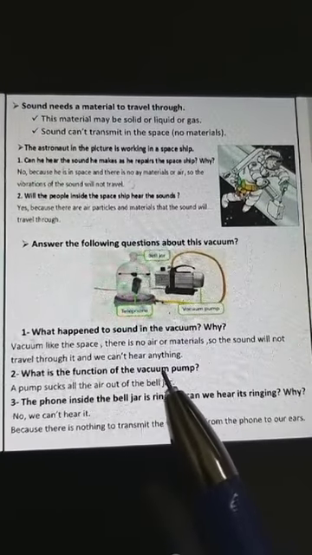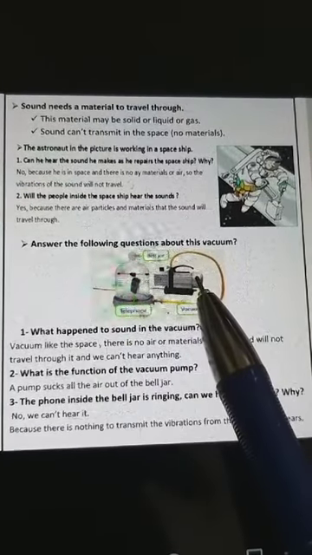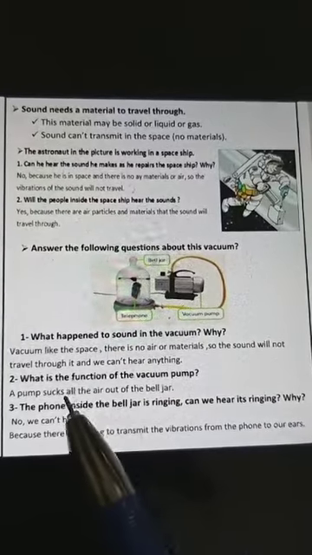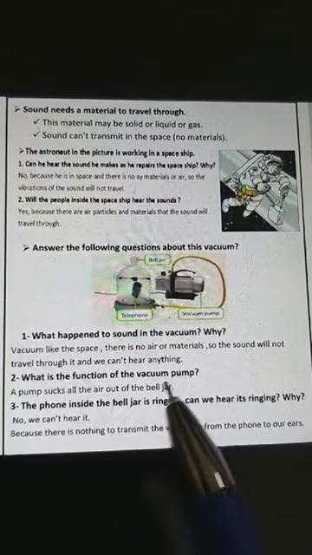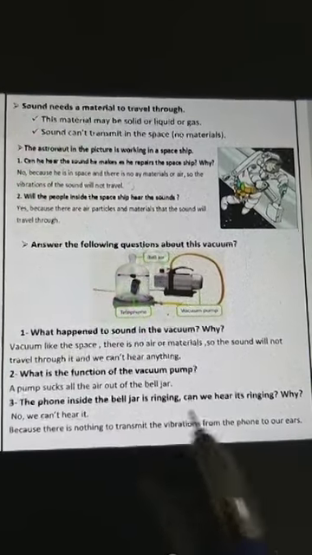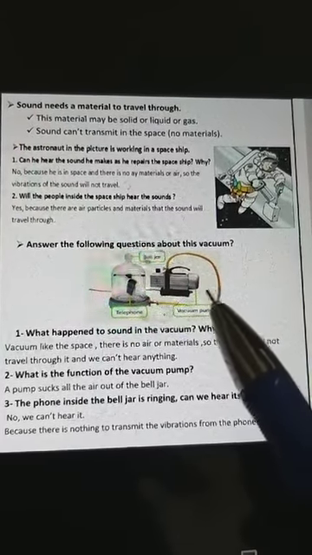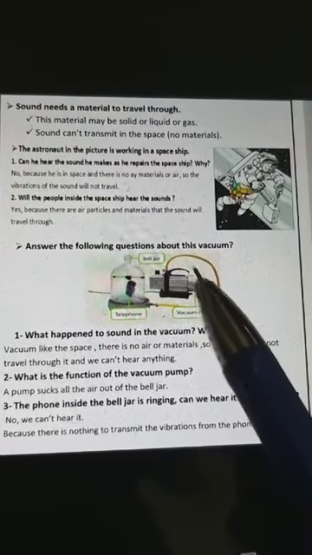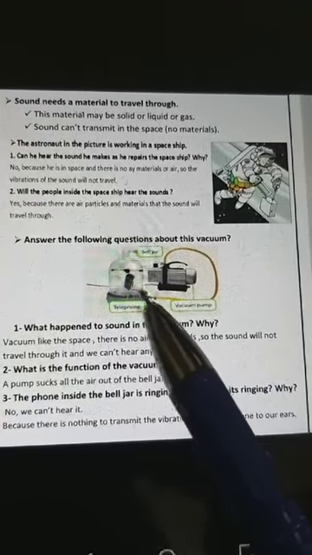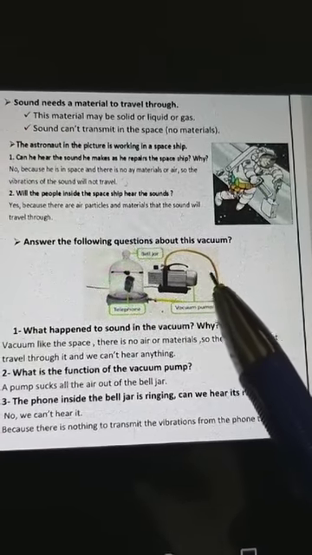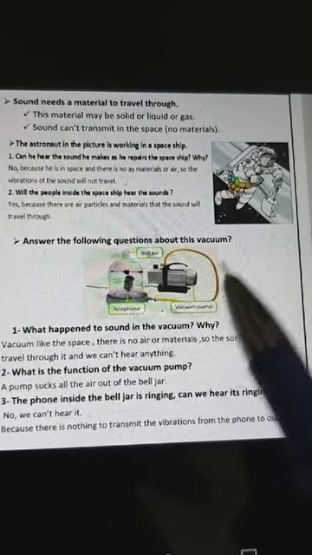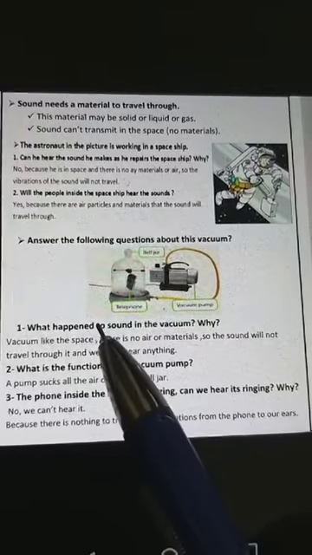What is the function of the vacuum pump? Can you see the vacuum pump here? The vacuum pump sucks all the air out of the bell jar. So this is called the bell jar and this is the vacuum pump. The vacuum pump's function is to take all the air out from the bell jar.